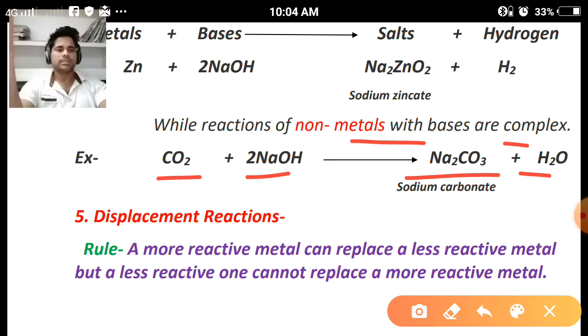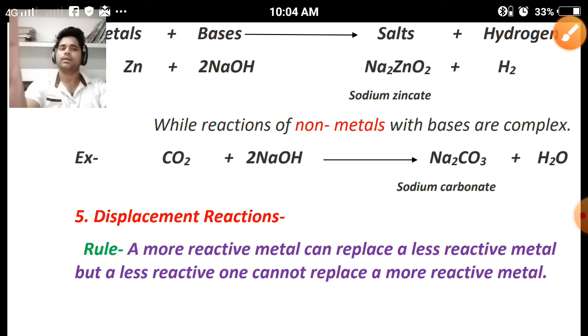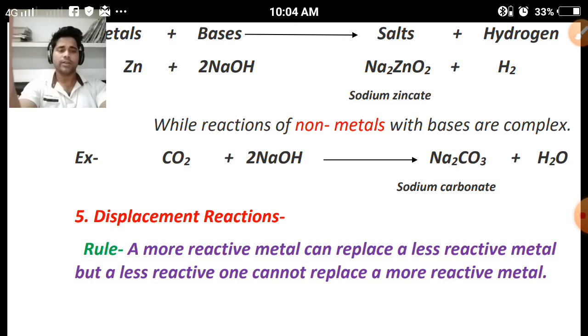Clear? So this was about the four chemical properties: reaction with oxygen, reaction with water, reaction with acids, reaction with bases, in all cases including metals and non-metals. Clear? If you have any problem in any question or any equation, please put your queries on my personal WhatsApp.